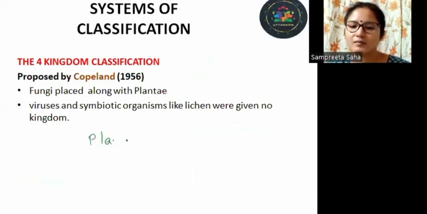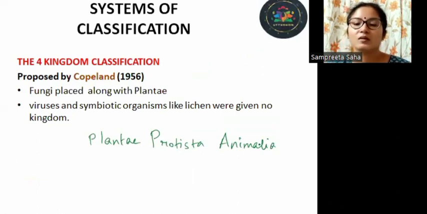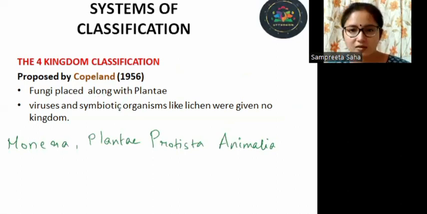Plantae, Protista, and Animalia. Now a fourth kingdom was added to it, that is Monera. This was again not accepted.